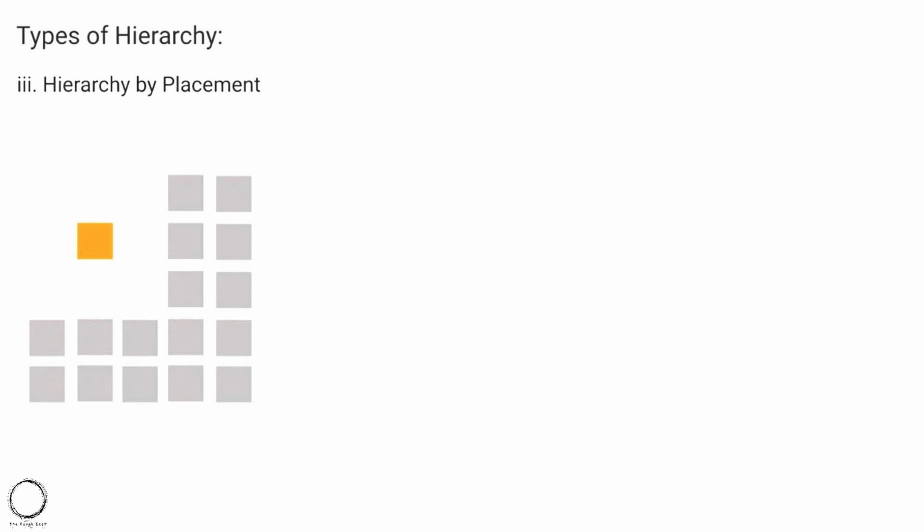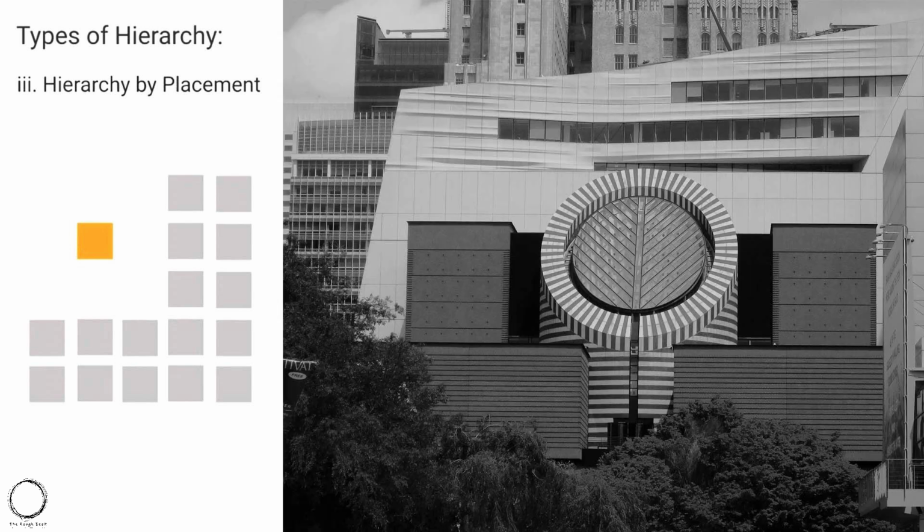Moving ahead is hierarchy of placement. Like you can see in the graphics below, this is the Museum of Modern Art, San Francisco, where in the regularity of straight lines, edges and grid, the circular shape and the placement creates the hierarchy.